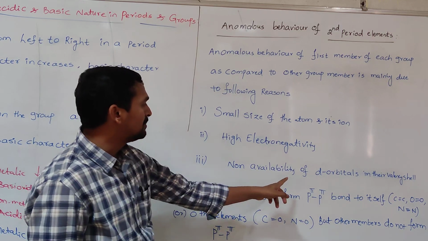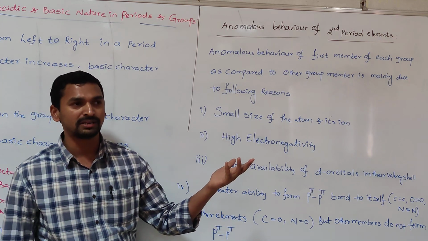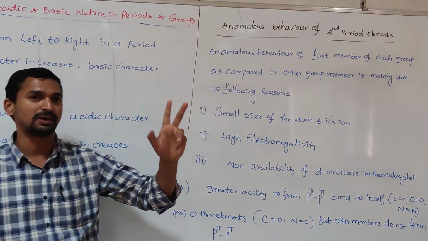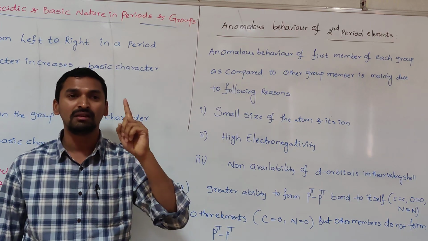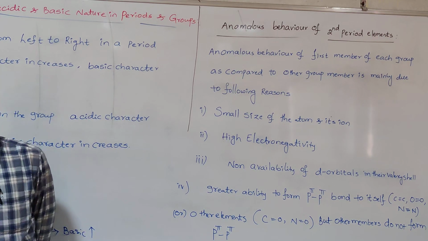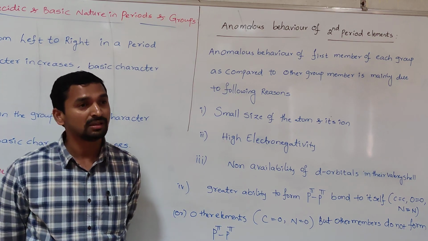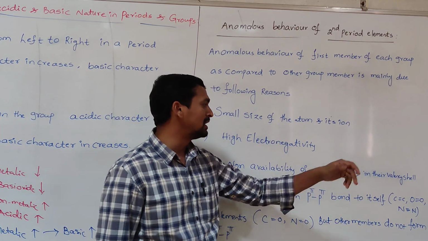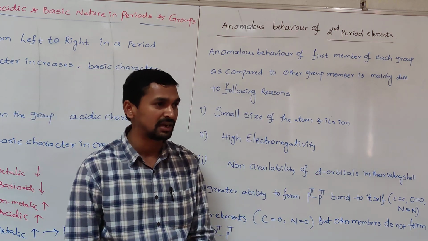In all the second period elements, the valence shell is confined to n equal to 2. If n is equal to 2, the number of possible l values is 2. What are they? 0 and 1. 0 corresponds to the s subshell and 1 corresponds to the p subshell. So 2s and 2p subshells are possible, but the 2d subshell is not possible. Whereas in the rest of the elements, the d subshell is possible and d orbitals are available. That's why another reason is the non-availability of d orbitals in the second period, whereas in other periods d orbitals are available.